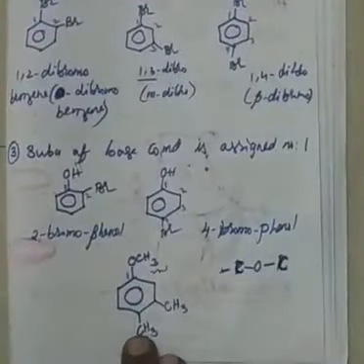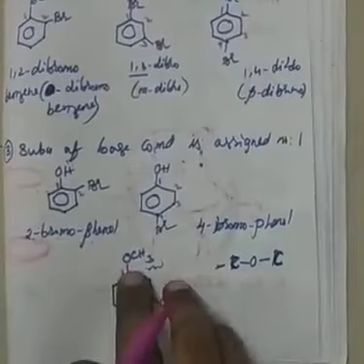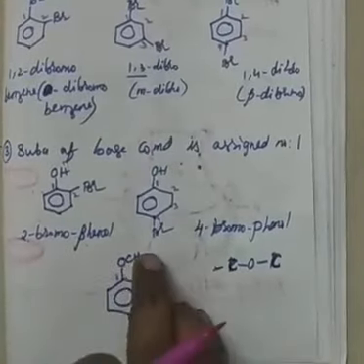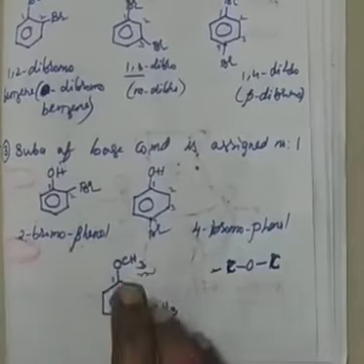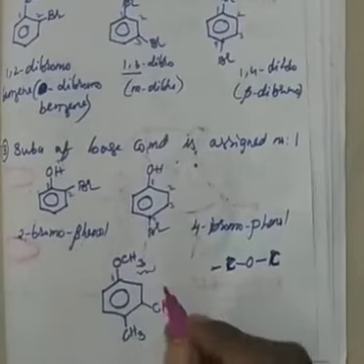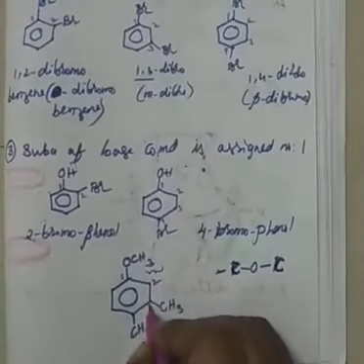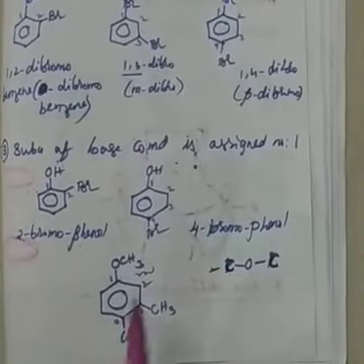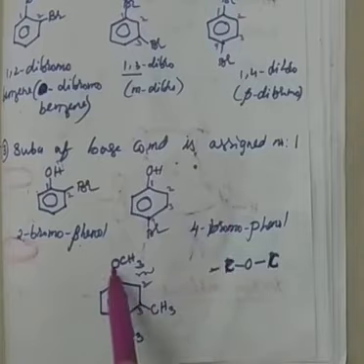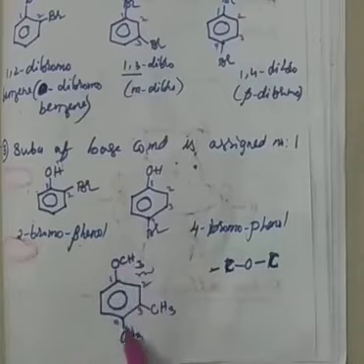But when a methyl group and an OCH3 group are both there, then OCH3 takes the preference and we call it anisole, right? Or methoxybenzene. Anisole is a common name which we can use, or methoxybenzene is the IUPAC name which you can also use. Remember that this is ether functionality and alkyl functionality. Even in functional group priority rules, the ether functional group comes first, then the alkyl group. Therefore this basic compound is anisole.